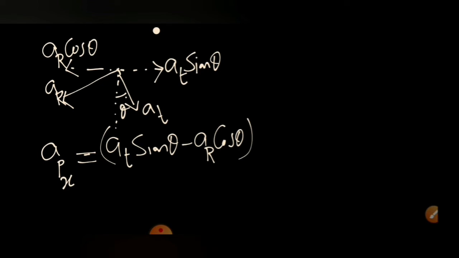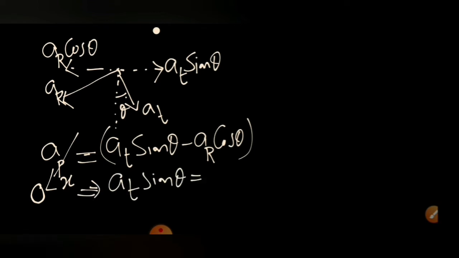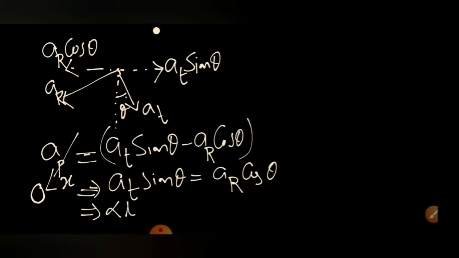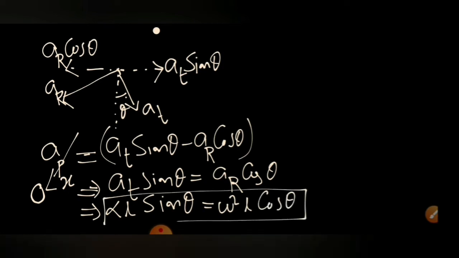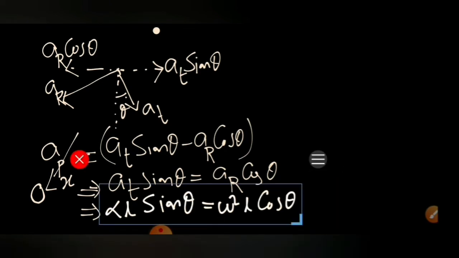At the time of losing contact, that acceleration has to be 0. So AT sine theta should be equal to AR cos theta. We know AT is alpha into L, so alpha L sine theta has to be equal to omega square L cos theta. This is our equation between alpha, omega and theta.